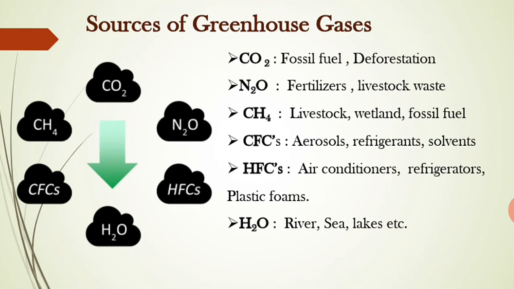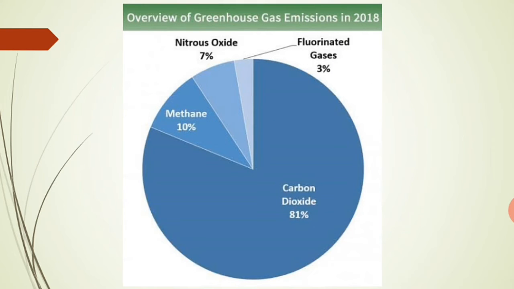The water vapor, we know there are different water sources such as lakes, seas, then rivers, etc. These release water vapor into the atmosphere. Okay, next, the percentage of greenhouse gases: this is the overall greenhouse gas emission estimated in 2018. Carbon dioxide was 81%, methane was near about 10%, nitrous oxide is 7%, and fluorinated gases are about 3%.